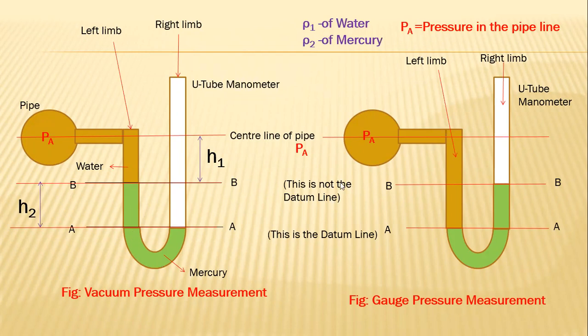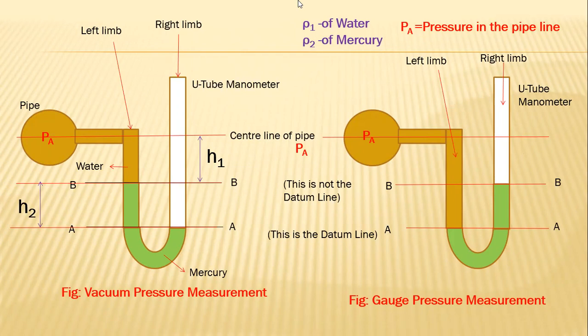But in the case of gauge pressure, does it mean the pressure in the pipeline is greater than atmospheric pressure or less than atmospheric pressure? Greater than atmospheric pressure, correct. If the pressure in the pipeline is greater than atmospheric pressure, what happens to the mercury level? The mercury level goes up in the right limb. Yes, the mercury level goes up in the right limb.